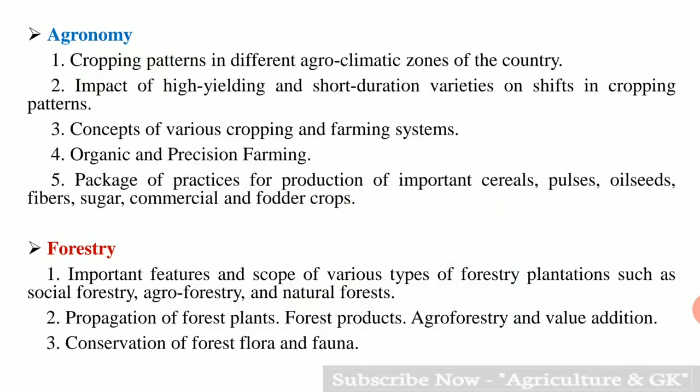Next is agronomy. Under agronomy, first is cropping patterns in different agroclimatic zones of the country. Second is impact of high yielding and short duration varieties on shifts in cropping patterns. Third is concepts of various cropping and farming systems. Fourth is organic and precision farming. Fifth is package of practices for production of important cereals, pulses, oilseeds, fibers, sugar, commercial and fodder crops.